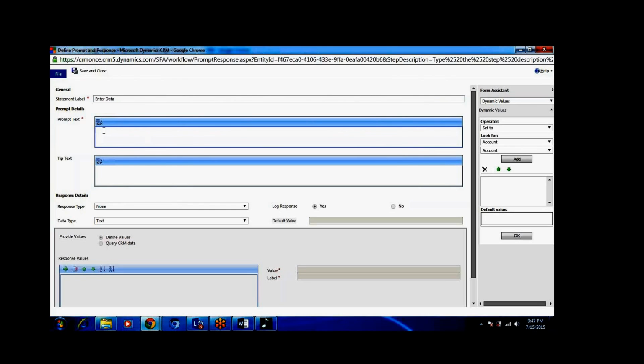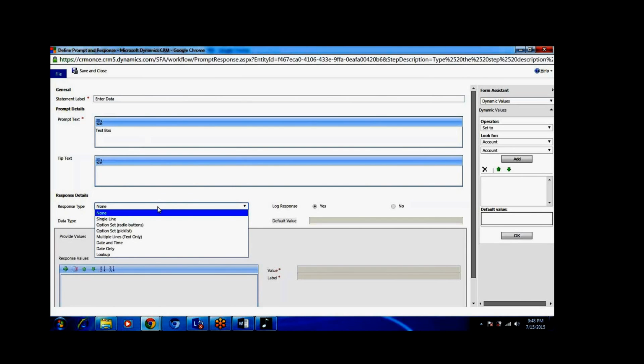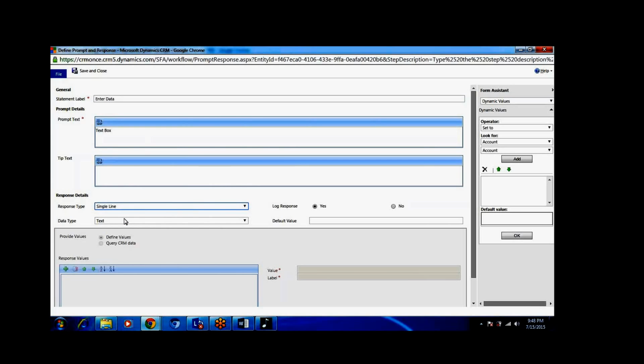Okay. So here I can enter the text, text box. Like this is a tooltip of the text. Here response type, whatever the user has to enter the value, like it is a single line of text, or radio buttons, or all the things it will display. For example, if I select single line of text, here we can select the data type: text, integer or float.